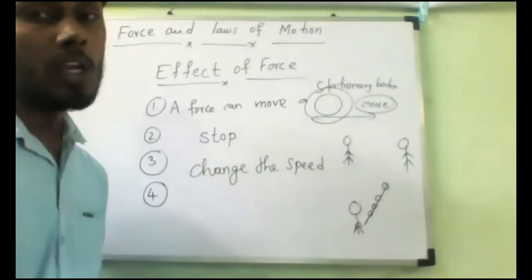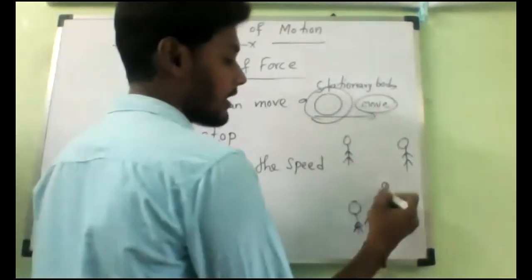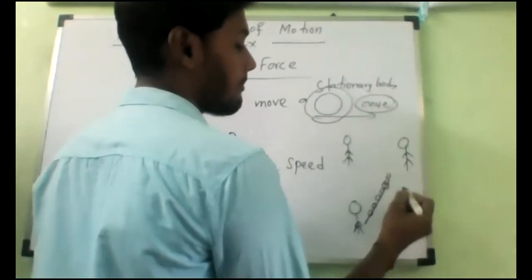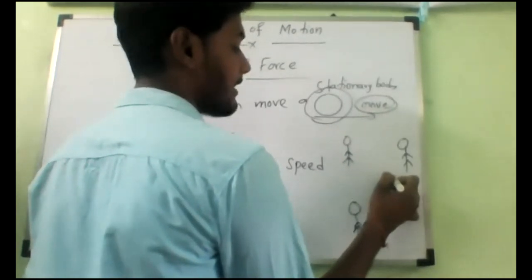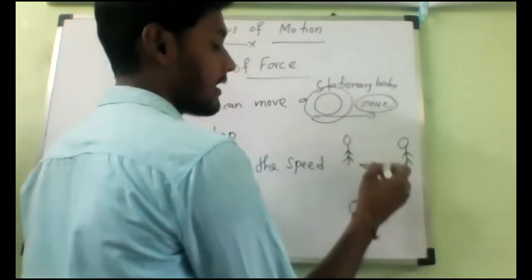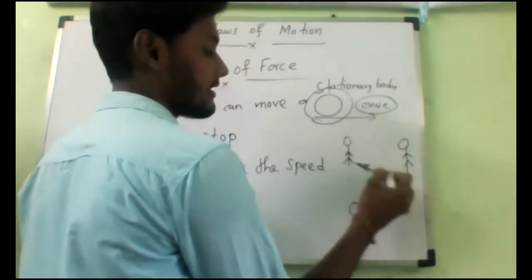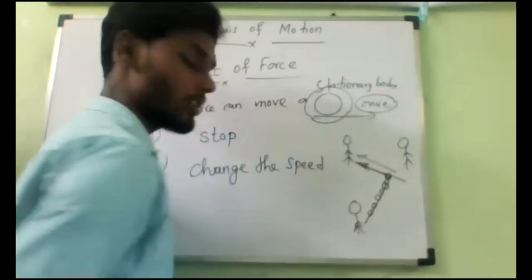He will keep the goal. So how will he do that? The ball is coming in this direction. Now he will come and hit it with his bat in this direction, so that the direction of the body changes. Is it yes or no? The direction of motion is changing or not?